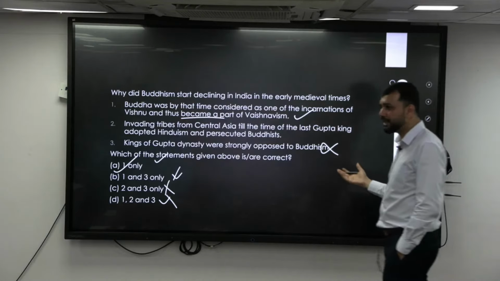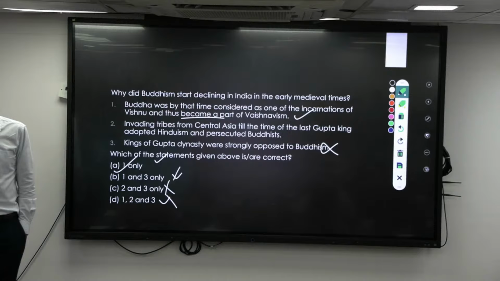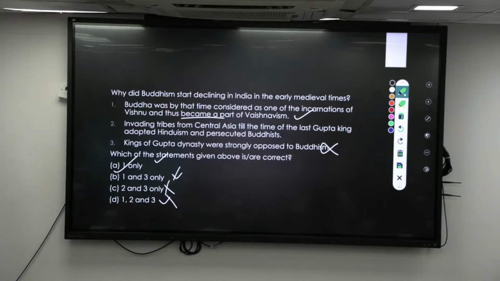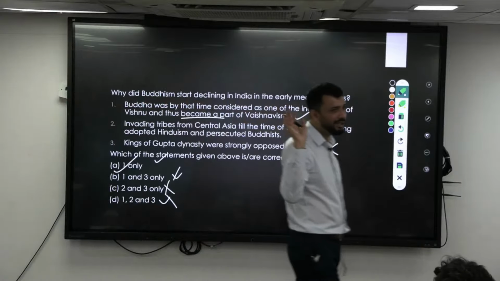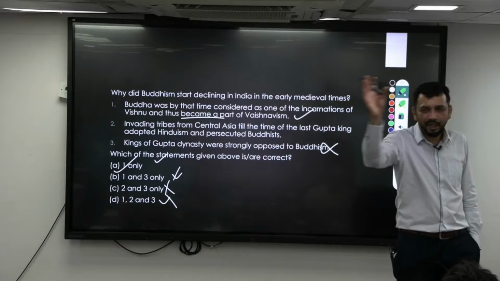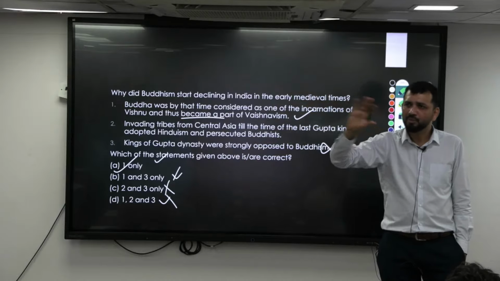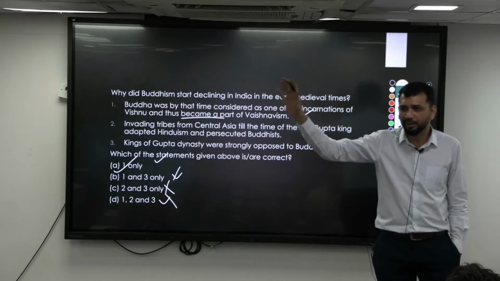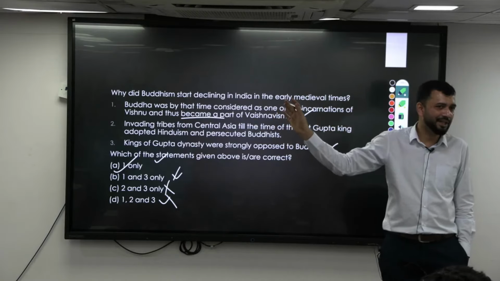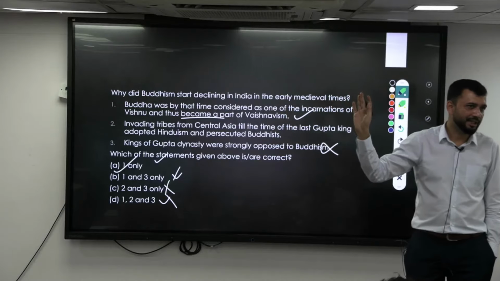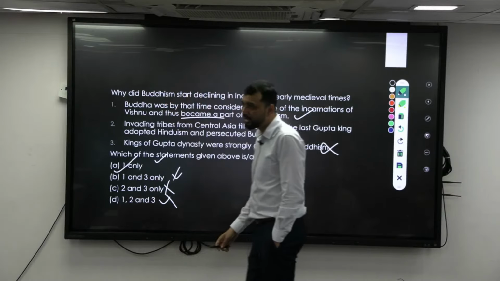Then there was a major invasion, the Turk invasion, right? Bakhtiyar Khilji destroyed many of these, Nalanda, Odantapuri, Vikramshila University, all of them. Only during the Pala time, Dharmapala established Vikramshila University and Devapala supported Nalanda University. So Buddhism was there at that point of time, with some support given by the Eastern kings. Apart from that, at the end of the early medieval period when the Turkic invasion happened, it was also completely destroyed and Buddhism declined in India. So the answer should be 1 only, right?